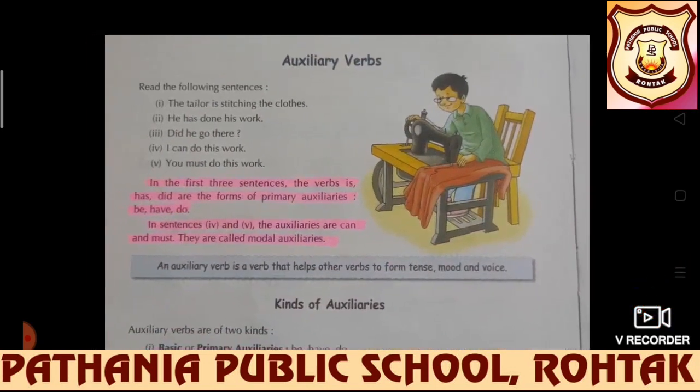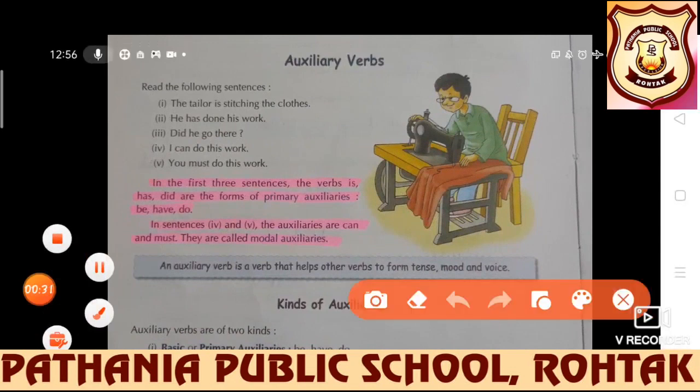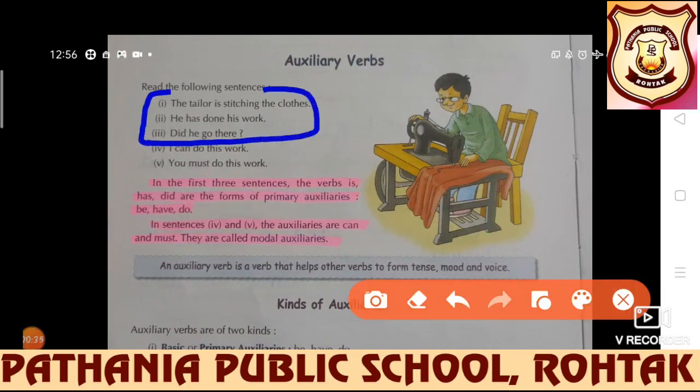Students, in the first 3 sentences, the verbs is, has, did are forms of primary auxiliaries. Primary auxiliary means be, have, do.